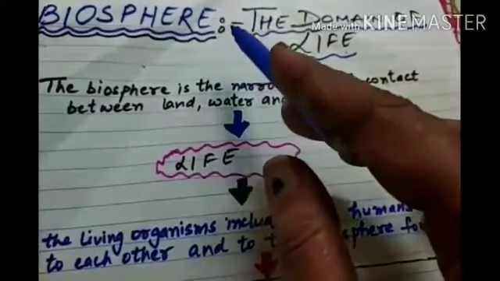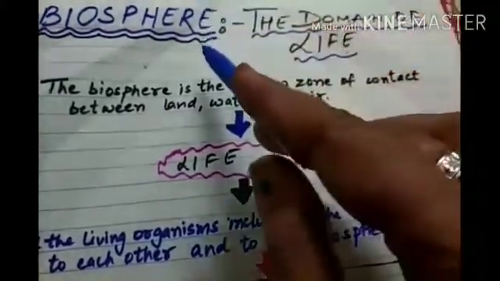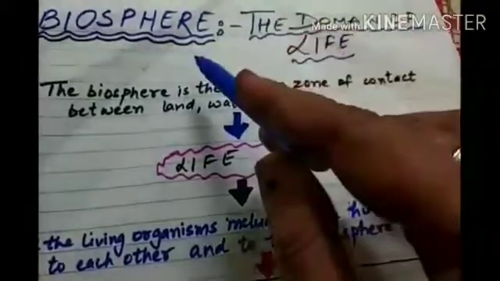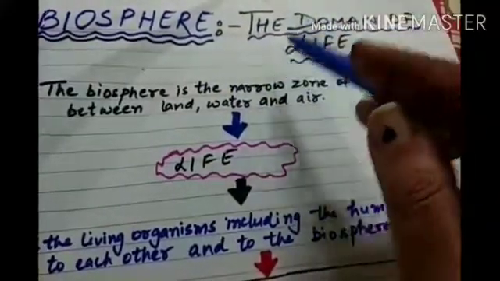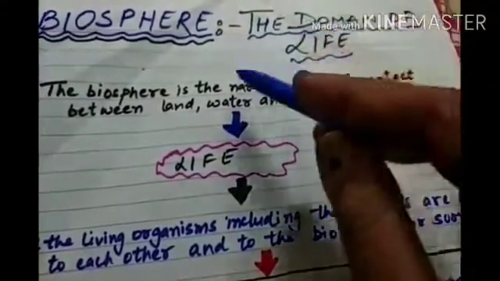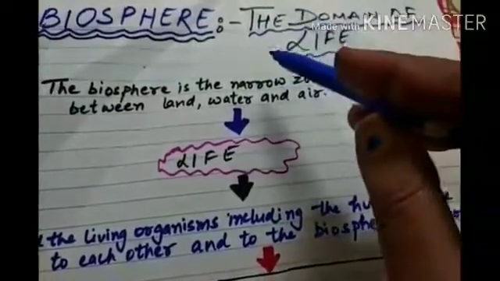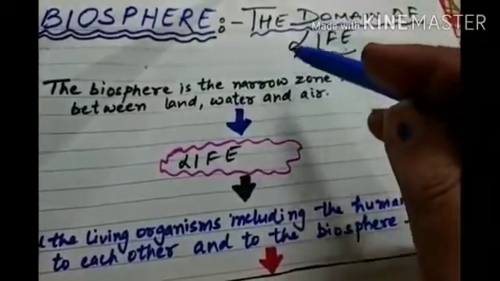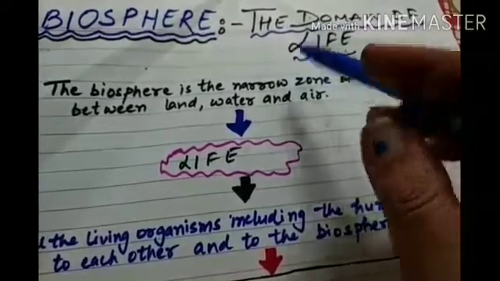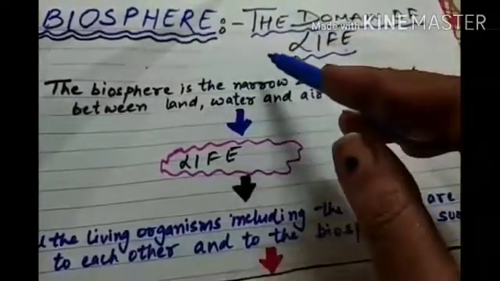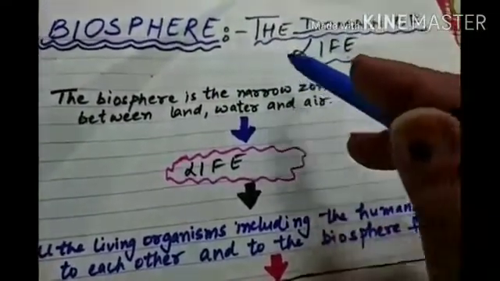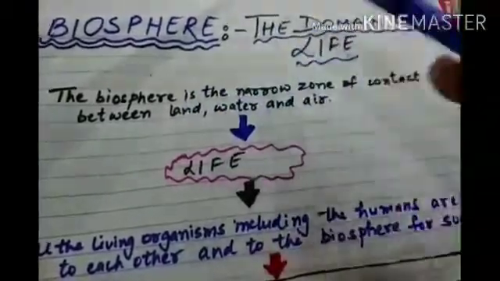If we say that for a person only land is important, that is wrong. If we say that only water is important and he can survive, that will also be wrong. If we say that only air is important, and water and land are not, that is also not correct, because for survival we need all the 3 things, that is land, air and water.